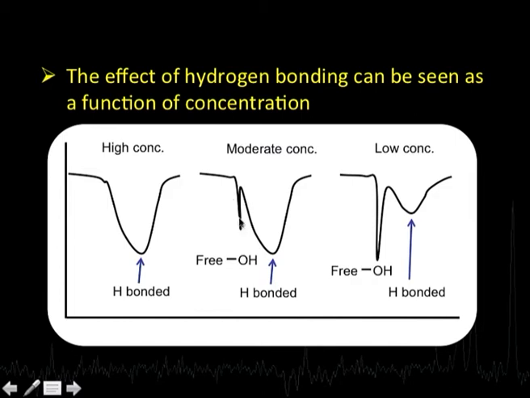because of decreasing concentration, at moderate concentrations there will be some molecules which have a free hydroxyl group, that means without hydrogen bonding. And if I decrease the concentration further, this component decreases and the free OH band becomes much larger. That means at very low concentrations there will be a lot of free OH groups, and some portion of the molecules will be hydrogen bonded. It will give you the broad spectrum here. So, the point here is that whenever there is intermolecular hydrogen bonding, we will get broad spectra. That is the bottom line, or the rule of thumb, in this case.